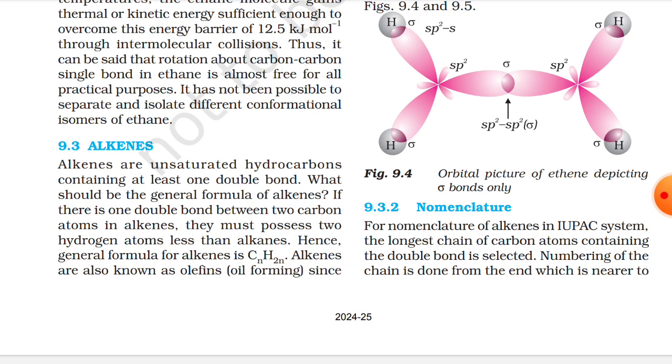Alkenes are also known as olefins, that is, oil forming, since the first member, ethylene or ethene, was found to form an oily liquid on reaction with chlorine.